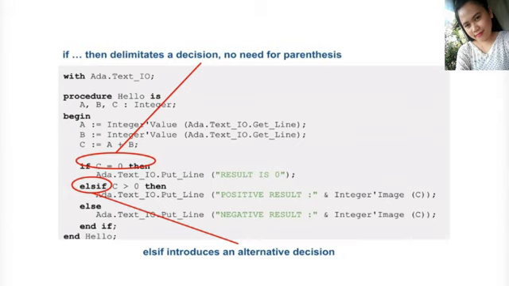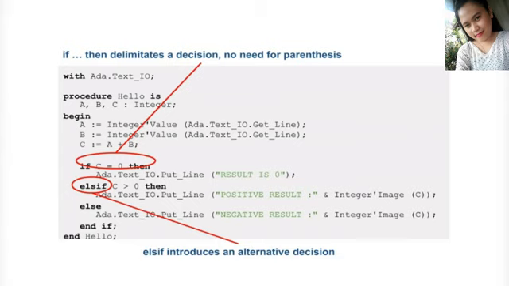The last thing to look at here is the conditional block. As you can see, we use the then word to delimit the condition, so there is no need for parentheses around the condition as you would need in some other languages. The other interesting thing is that there is an actual elsif word, to introduce a condition alternative if the first one is not verified. And finally, there are no shortcuts to close the block in case there is only one instruction to execute, which means that for an if there is always an end if.